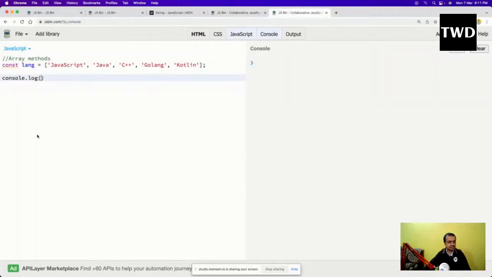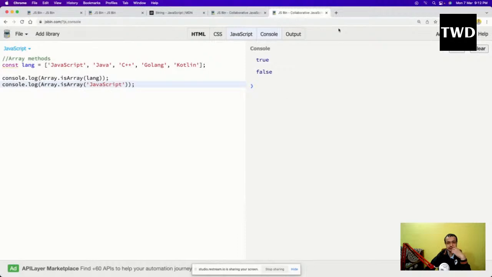So console.log is there, and here it is array dot isArray and lang. This isArray lang I am doing will check whether the passed thing is an array. So this lang I am passing, it will check whether it is an array or not. It is true, it is actually an array. But if I pass JavaScript here, see now what will happen? It is false, because I'm passing a string.